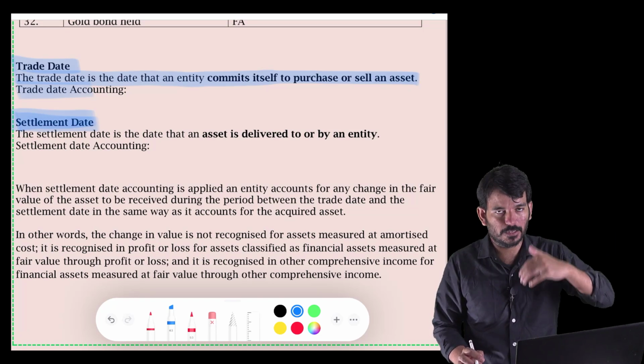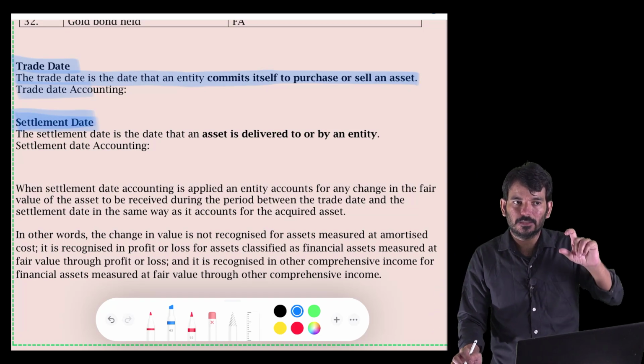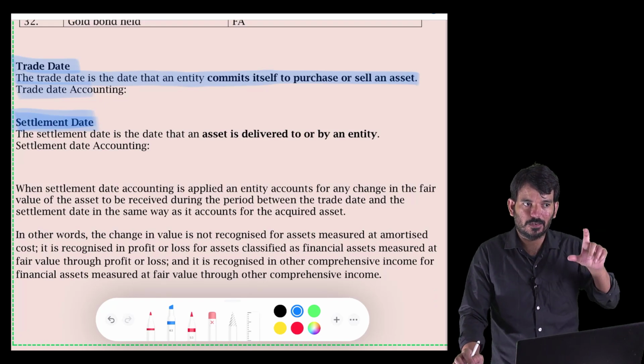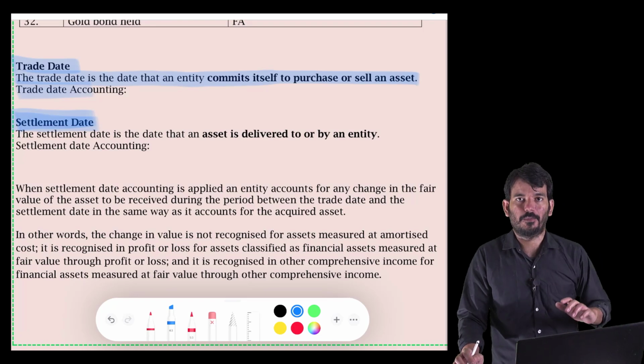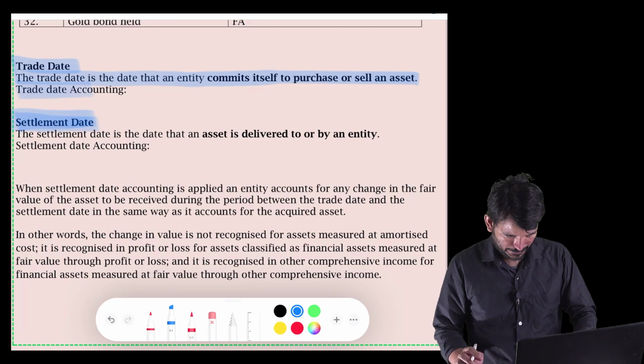Goods means it can be anything. So trade day is kind of in advance. I will record everything in advance. But in settlement date, you will wait for the delivery to come in. Okay, so that's the only difference.